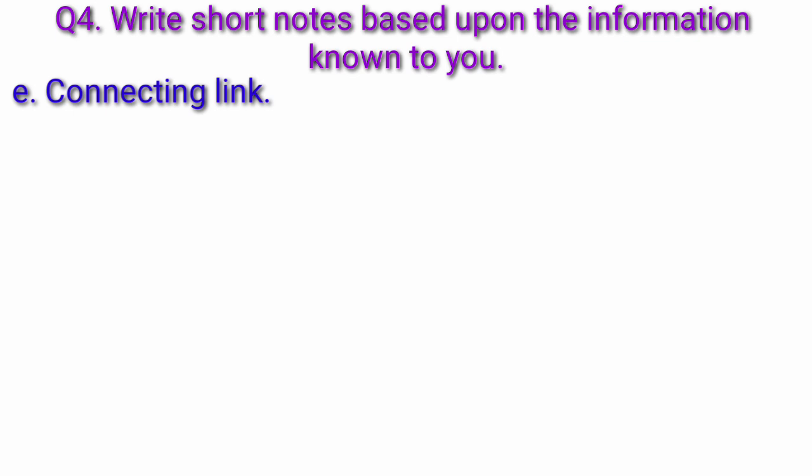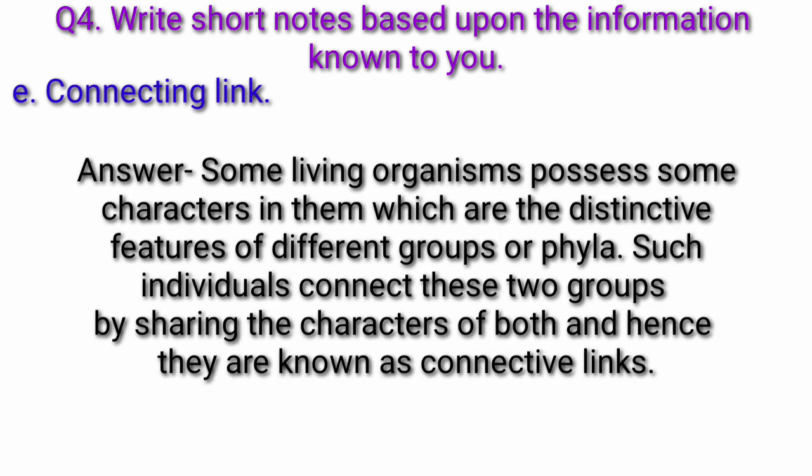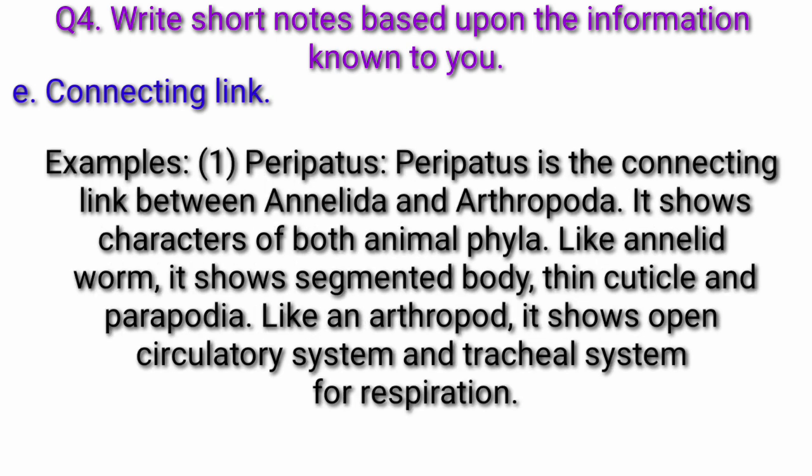Question E, connecting link. Answer, some living organisms possess some characters in them which are the distinctive features of different groups or phyla. Such individuals connect these two groups by sharing the characters of both, and hence they are known as connecting links. Example, peripatus. Peripatus is the connecting link between Annelida and Arthropoda. It shows characters of both animal phyla.